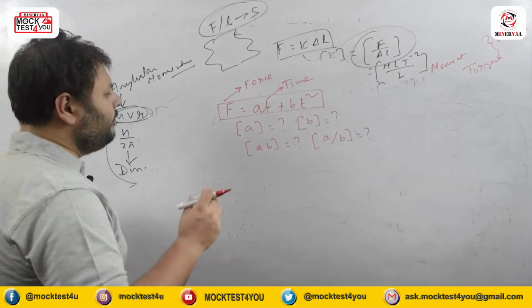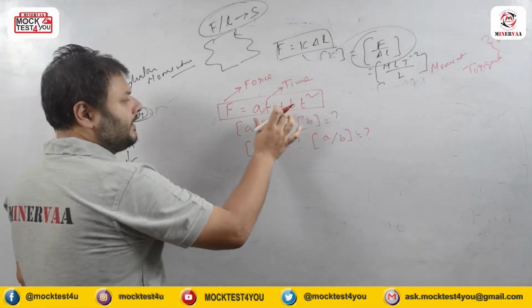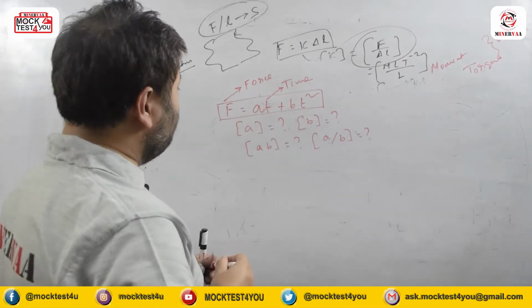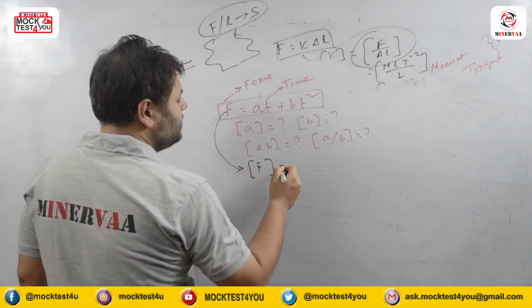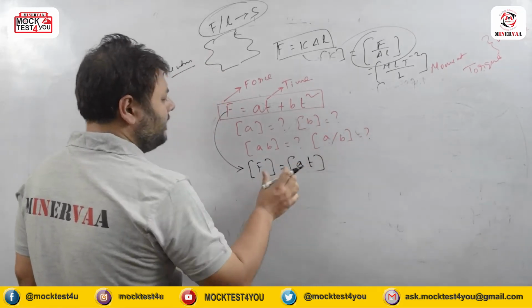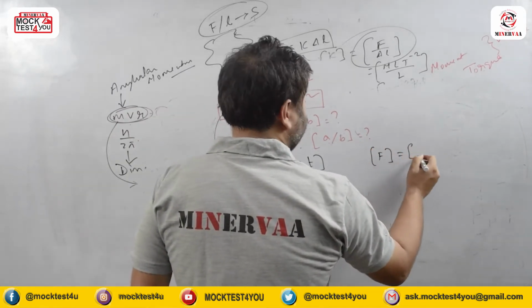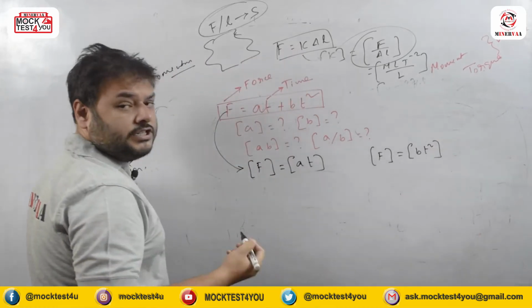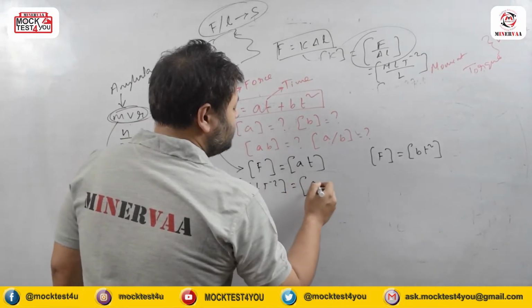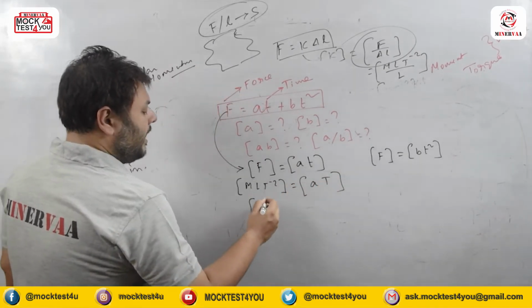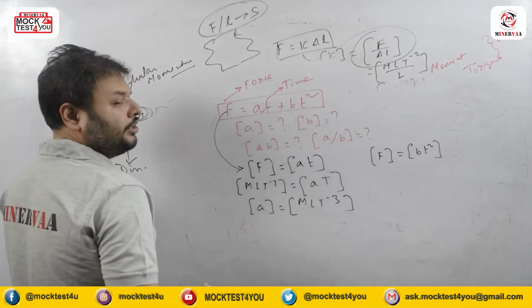From here what we need to focus on is that force is equal to these two terms. Now if I follow the dimensional homogeneity, it clearly says that the dimension of force is equal to AT, that is A into T, and also equal to BT square. Now what is the dimension of force? We know the dimension of force is mLT to the power minus 2, which is equal to A into T. So the dimension of A is mLT to the power minus 3.